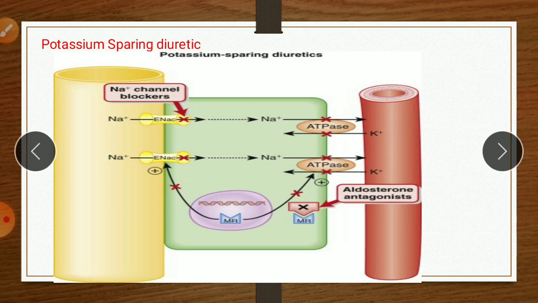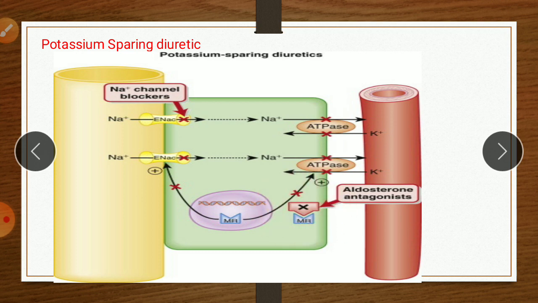So under normal physiology, there is a hormone, aldosterone, which is secreted by the adrenal cortex. After secretion, this aldosterone combines with its receptor. This receptor is an intracellular receptor.